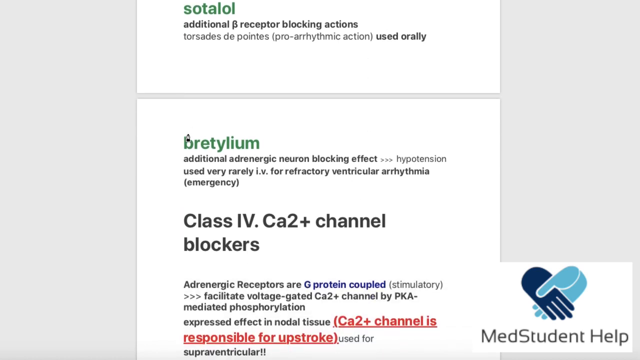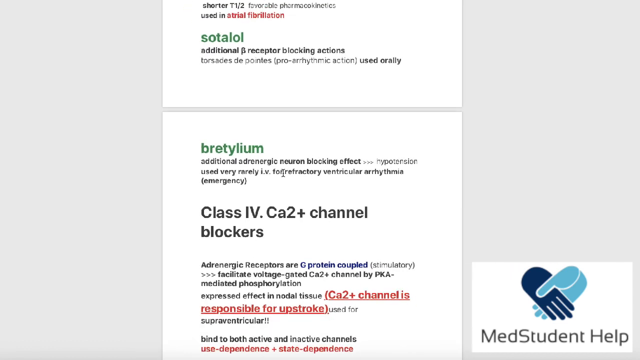orally. Okay, the last drug in this category is ibutilide. Now I think you already know it, but anyway, it has an additional adrenergic neuron blocking effect, okay? It may lead to hypotension and it is used very rarely IV for ventricular arrhythmias. Okay, so this was about the class 3.